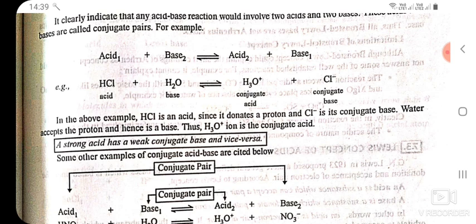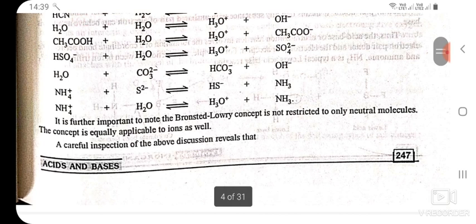In the above example, HCl is an acid since it donates a proton, and Cl negative is its conjugate base. Water accepts the proton and hence is a base. Thus, H3O positive ion is the conjugate acid. A strong acid has a weak conjugate base and vice versa. Some other examples of conjugate acid-base pairs are cited below. It is further important to note the Bronsted-Lowry concept is not restricted to only neutral molecules. The concept is equally applicable to ions as well.